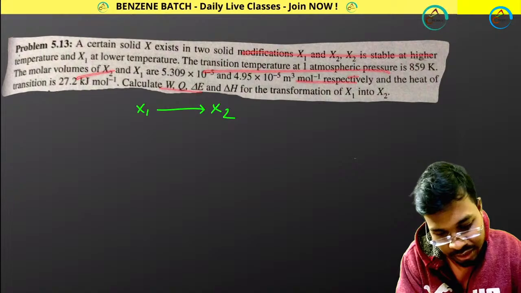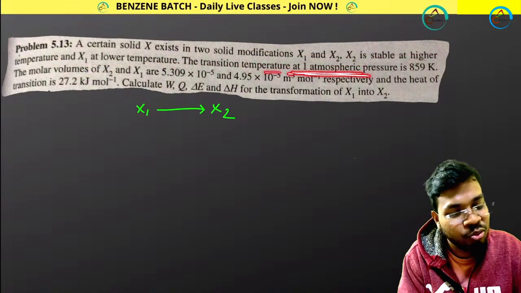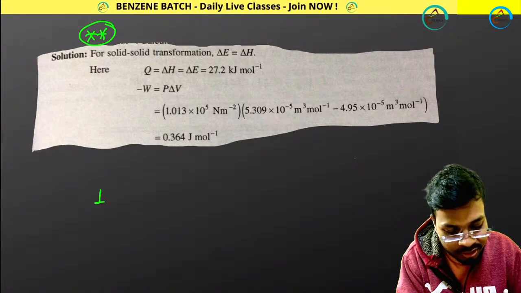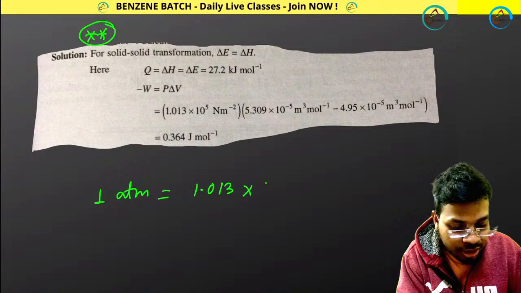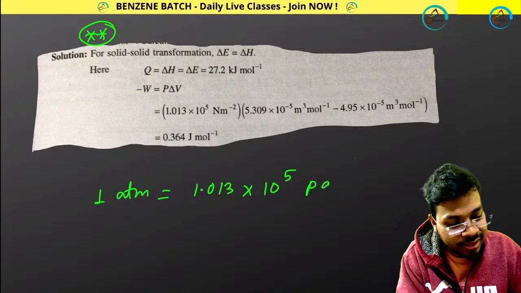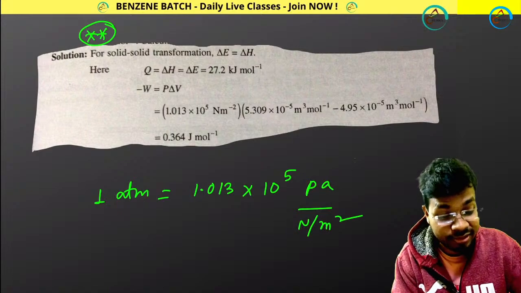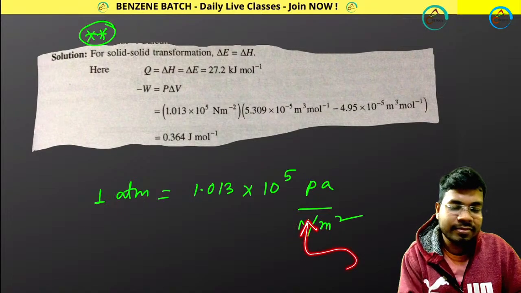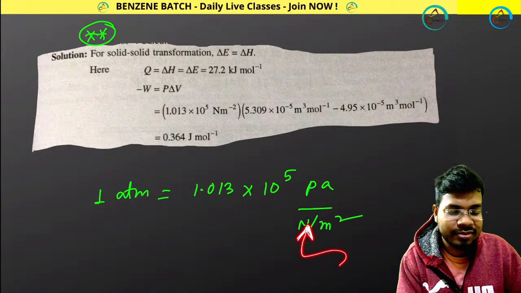Yes, at 1 atmosphere. 1 atm in SI is 1.013 into 10 to the power 5 Pascal, or Newton per meter square. Just put it over here. Simple.